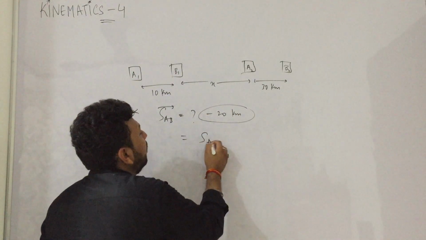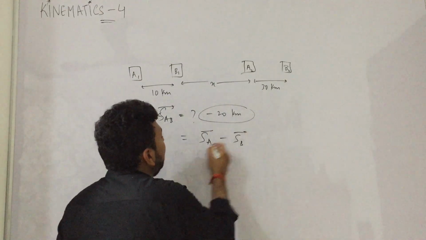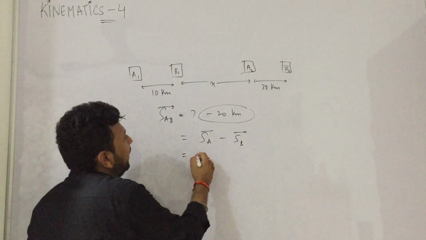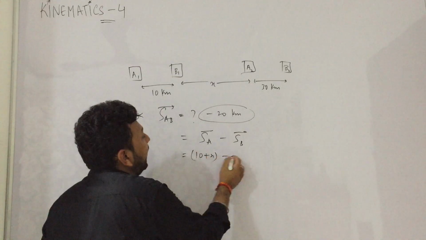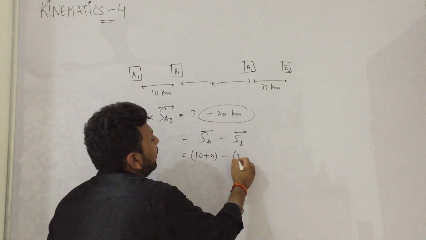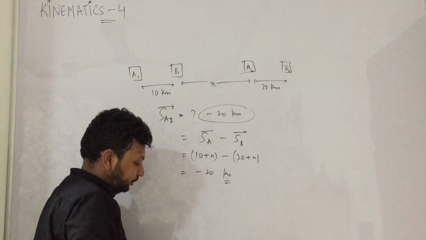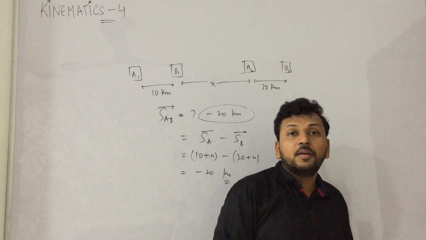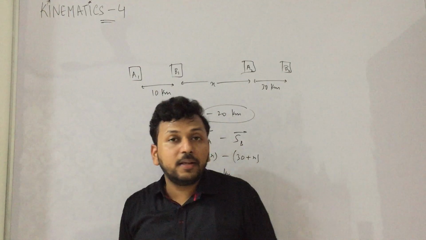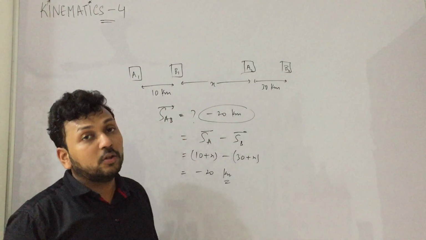Let us also apply the formula SA minus SB. So what is SA? 10 plus X, minus, what is SB? 30 plus X. So the answer becomes minus 20 kilometer. Yes, this is the answer. So you can find it theoretically, mathematically also, and practically also you can see.